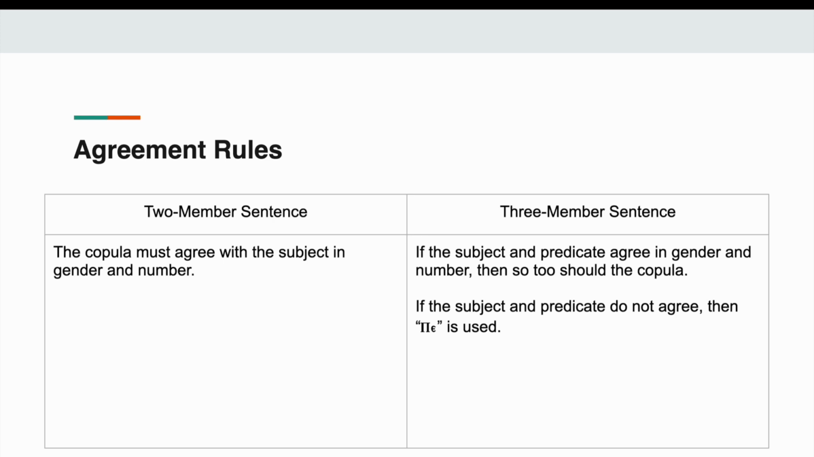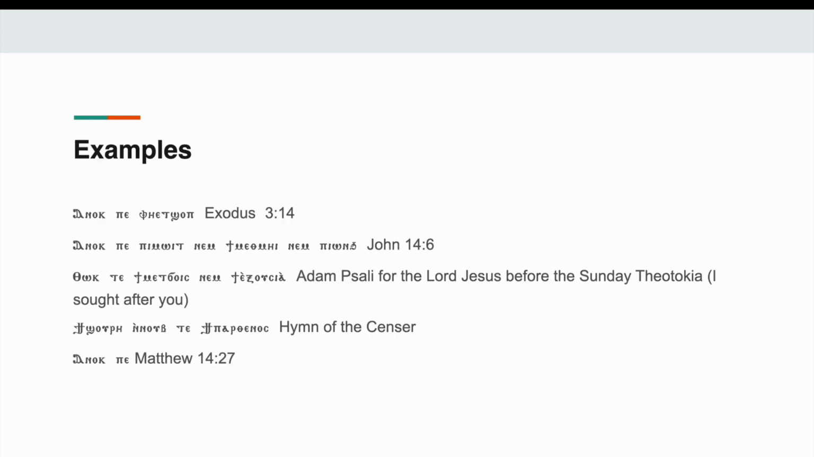Three-member, bit more difficult, but it's not that bad. So if the subject and predicate agree in gender and number, then so too should the copula, right? Easy, right? Common sense. The issue though is whenever subject and predicate don't agree, in that case, it's just always pe. That's what's always used. Doesn't matter, right?